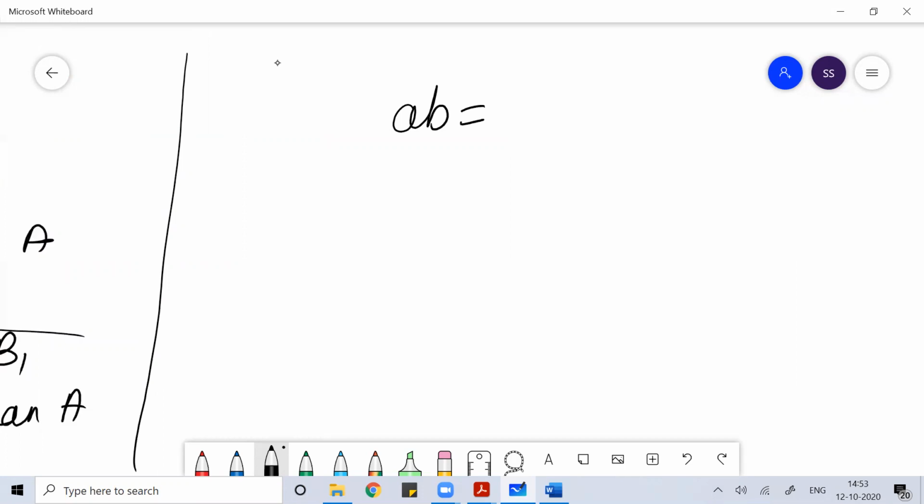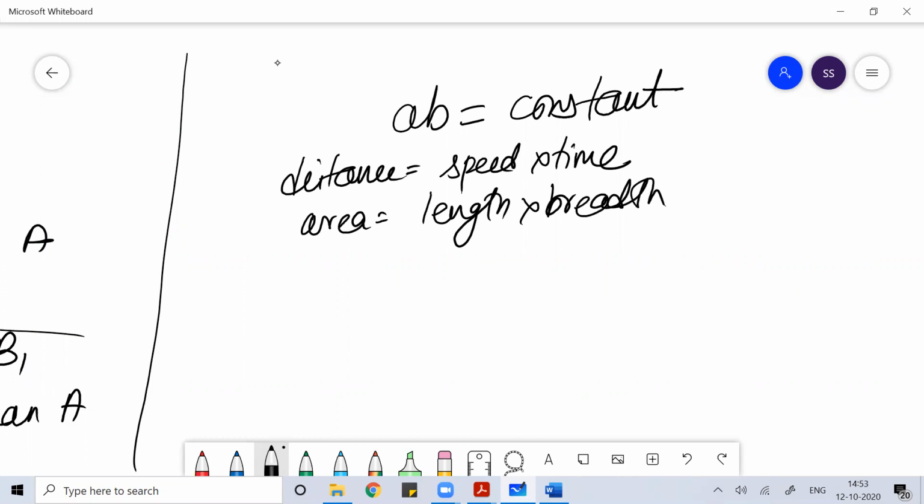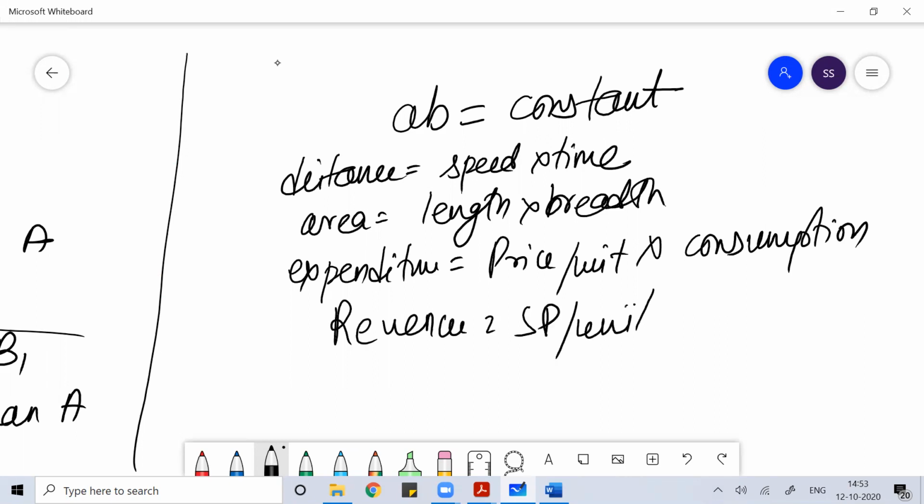This formula will work in all such cases where the product of two variables is constant. Like distance is equal to speed into time, or area is equal to length into breadth, or expenditure is equal to price per unit into consumption, or revenue is equal to selling price per unit into sale.